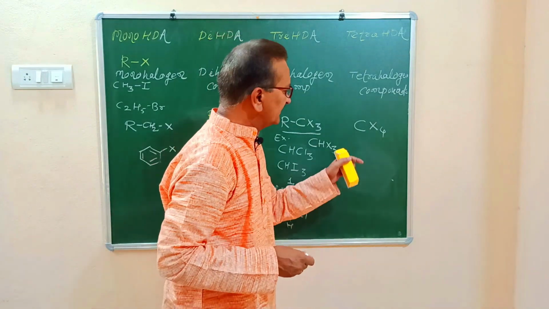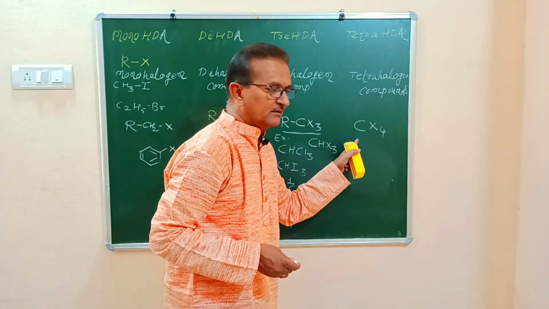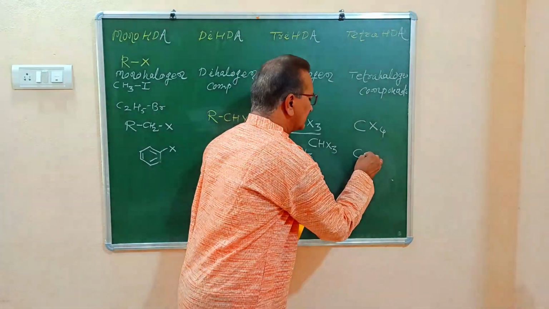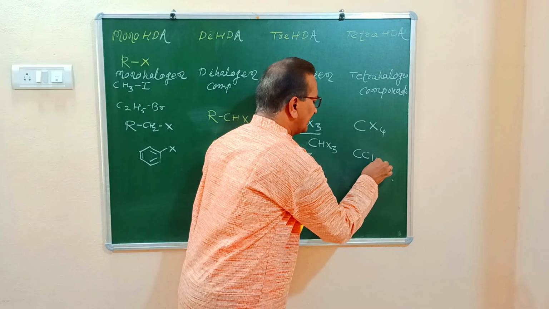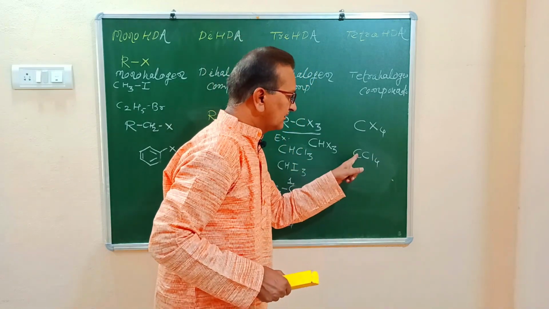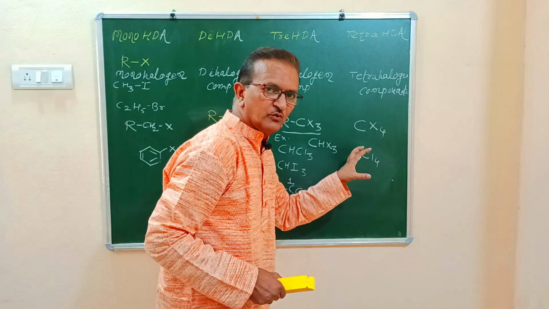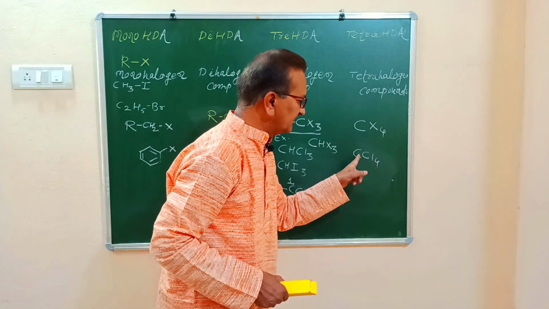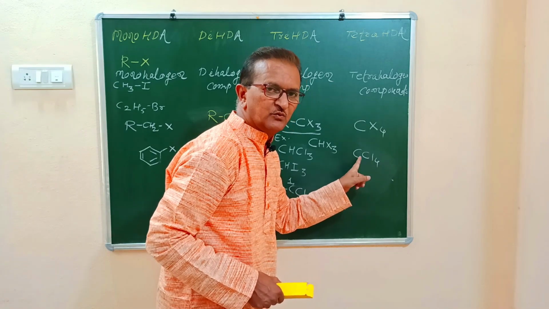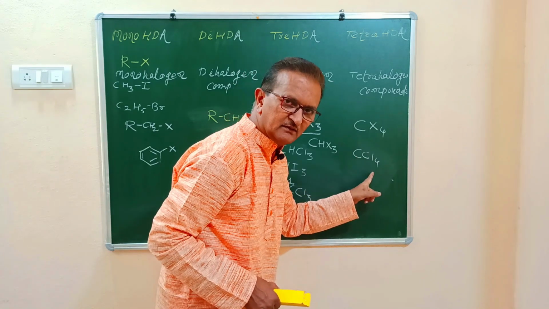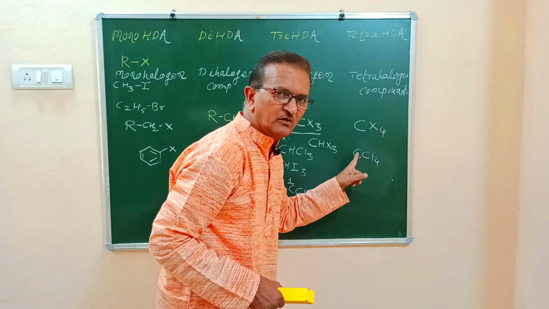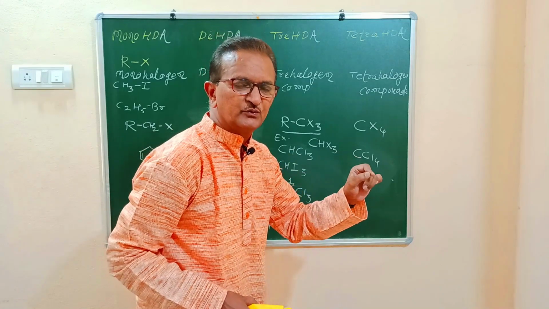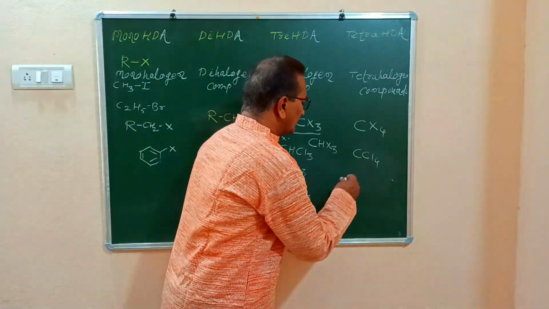In tetrahaloalkanes, examples of methane can be derived by replacement of hydrogen atoms by halogen atoms. In this example, all 4 hydrogen atoms of methane are replaced by 4 chlorine atoms. So the example becomes CCl4. This CCl4 is called carbon tetrachloride or tetrachloromethane, or it is also known as pyrene, and this pyrene is used as fire extinguisher. Now, what is one more important example?